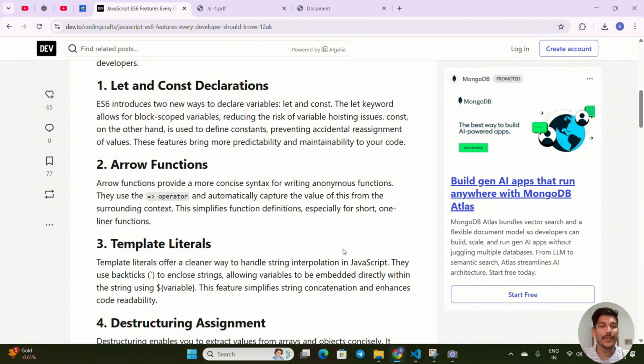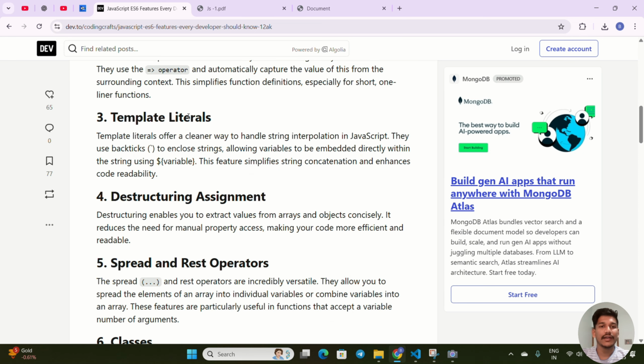Then they provided arrow functions. Previously we had functions with the function keyword, parentheses and curly braces. To shorten that, they introduced the arrow function, in which you don't need to write the return keyword, and you don't need curly braces for a single line of code. But a normal function requires parentheses and curly braces compulsorily.